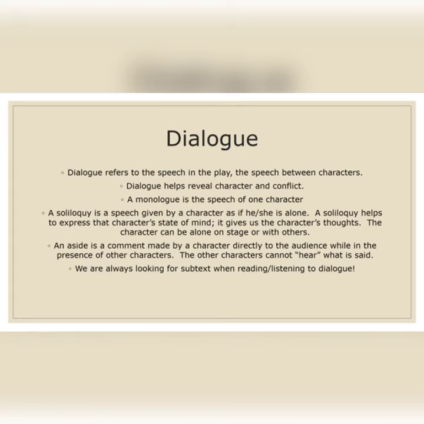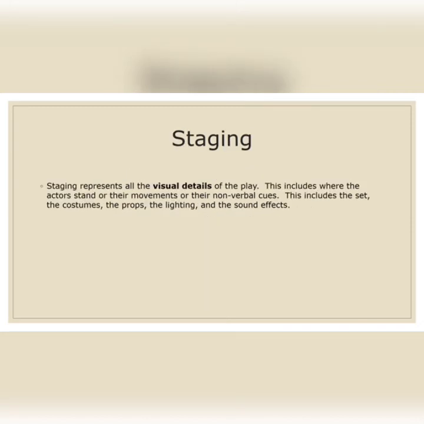So like this, there are two formats of soliloquy. Then we see about the staging. This is very important. The staging represents all the visual details of the play. This includes where the actors stand, their movements, or their non-verbal cues. This includes the set, the costume, props, lighting, and the sound effects.